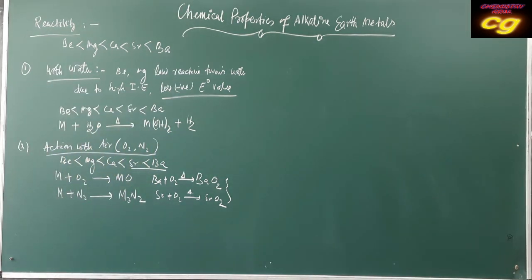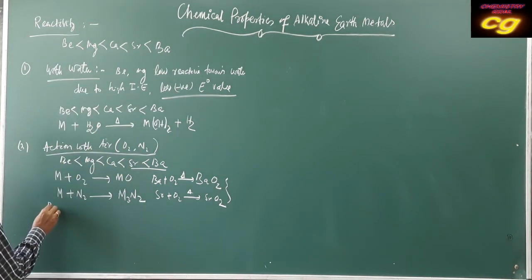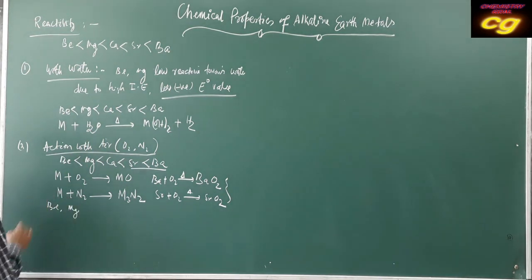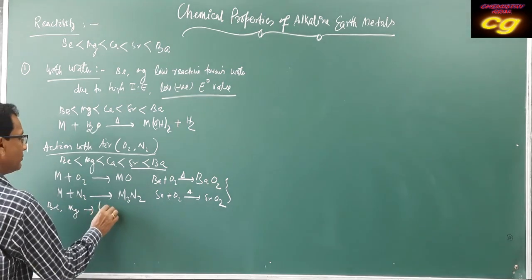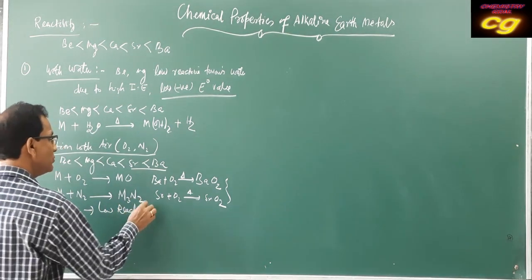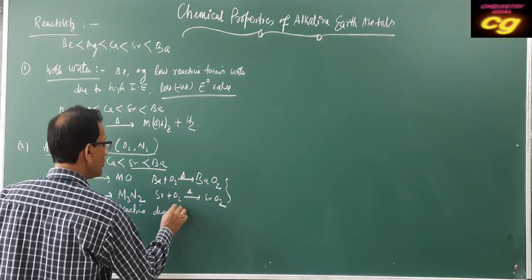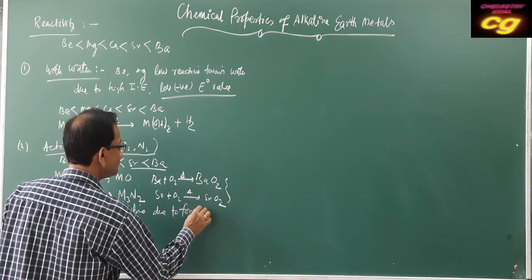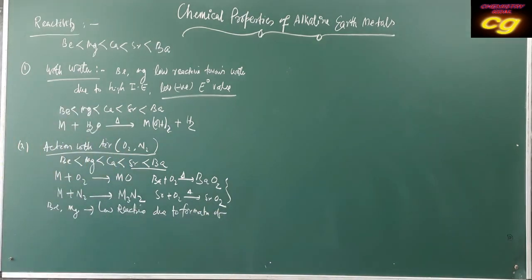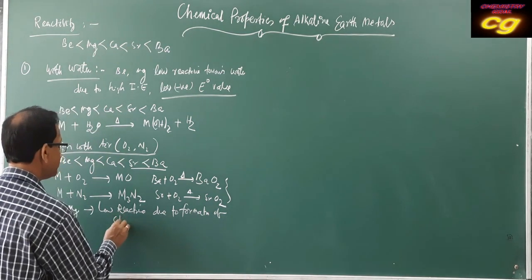Regarding this, the important thing is that beryllium and magnesium are low reactive due to formation of a stable oxide layer.